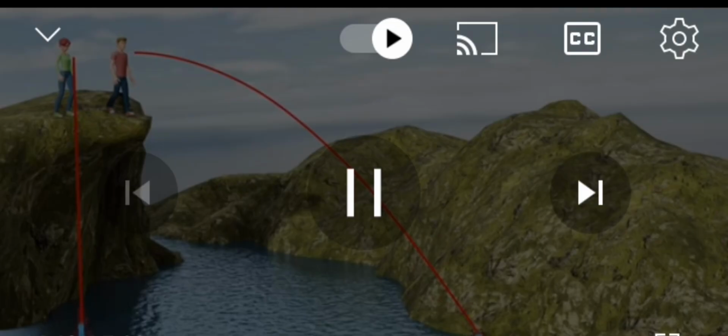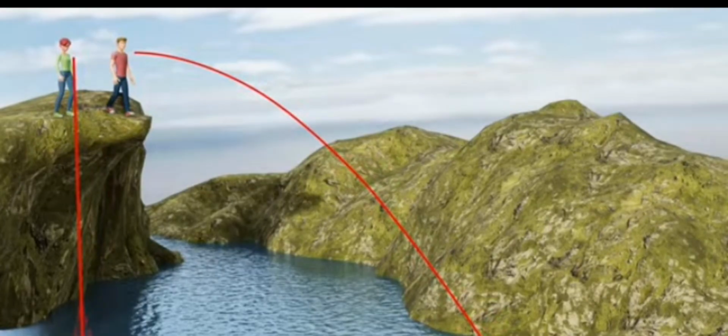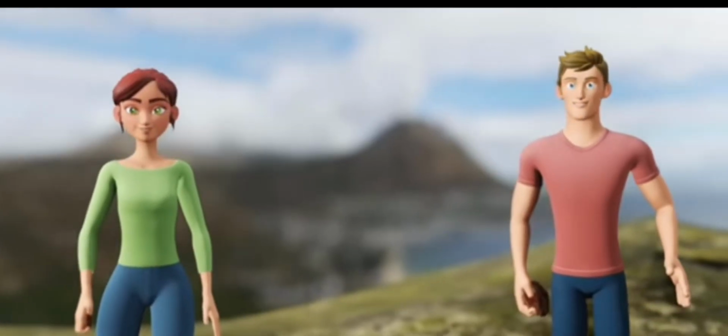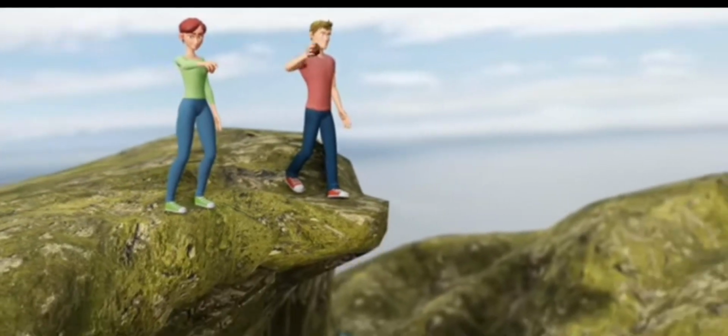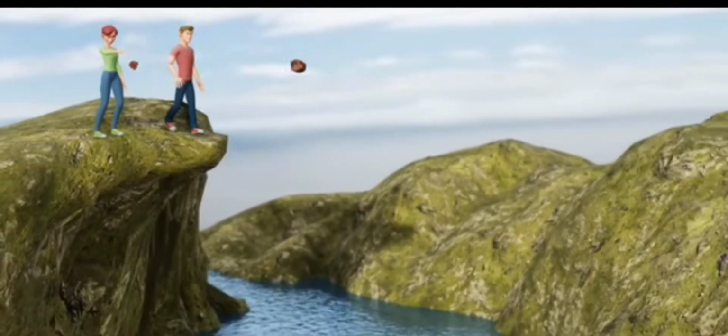Therefore, both will hit the ground at the same time. Pretty interesting, right? The greater speed you have given to the stone has no effect at all on its travel time because you threw the stone perfectly horizontally.